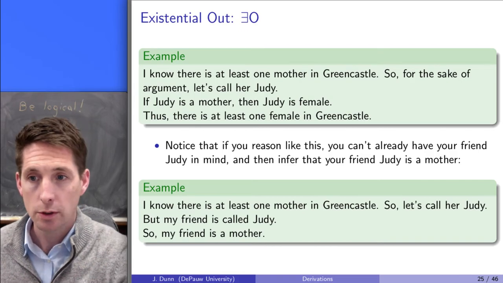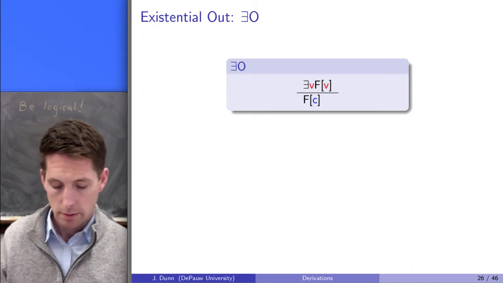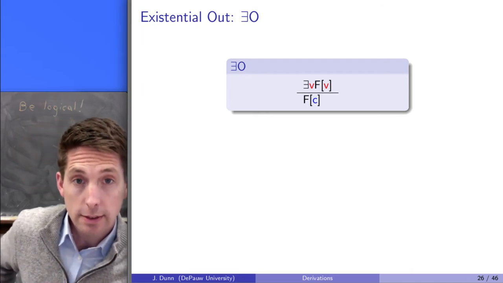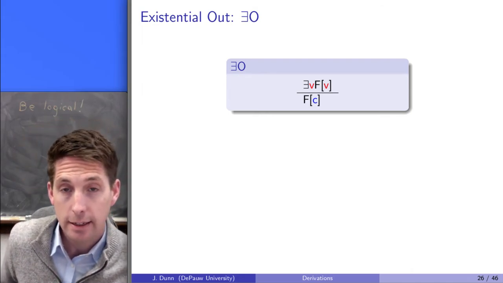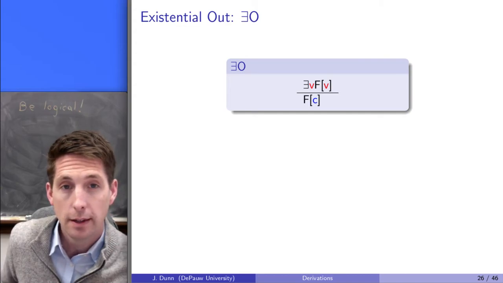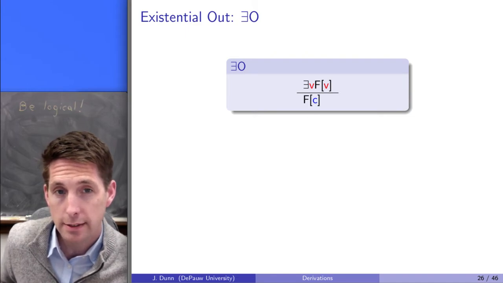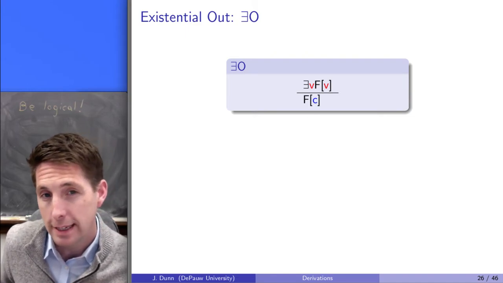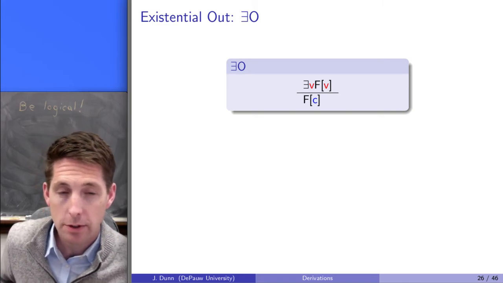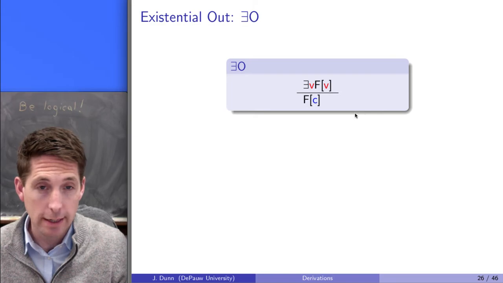So here's what the rule looks like, and then we'll see some examples. If you just look at this little description of it, it looks exactly like universal out. It says, look, if you've got an existentially quantified formula, you can take off the existential quantifier and replace the variable that was bound with a constant. That looks exactly like what universal out looks like.